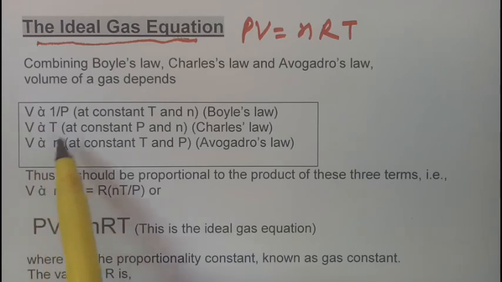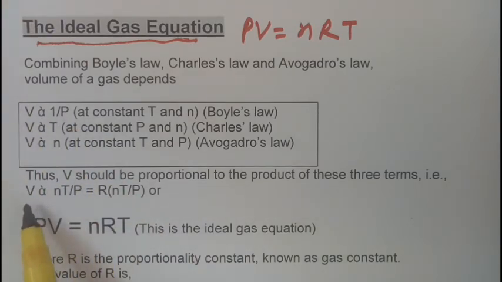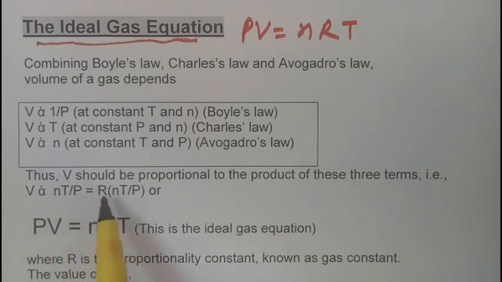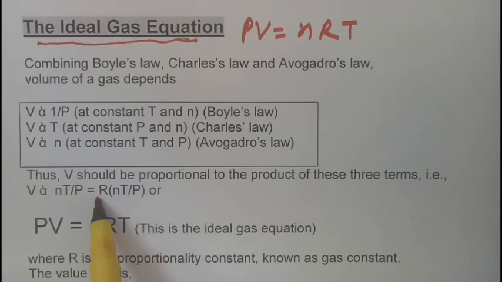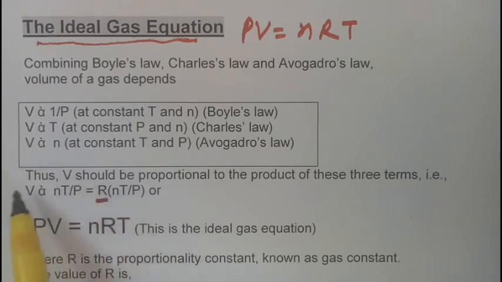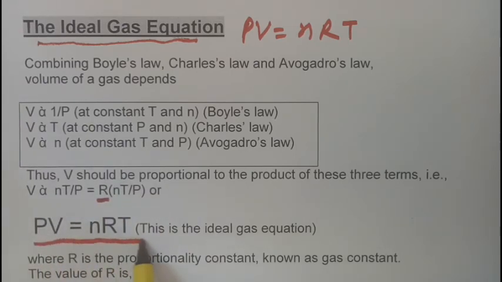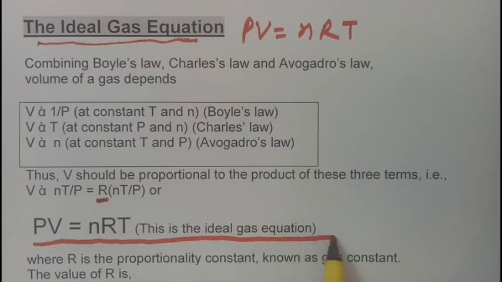So combining all these equations, we have that V is proportional to nT by P, and this will be equal to R times nT by P, where R is the gas constant or the proportionality constant. So with this the equation will become PV is equal to nRT, and this is called the ideal gas equation.